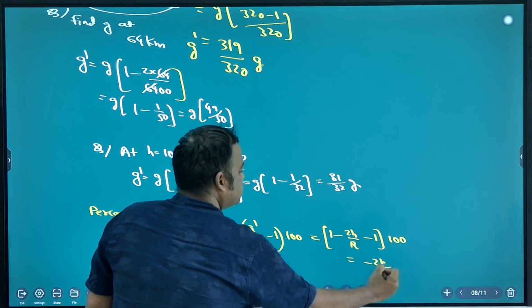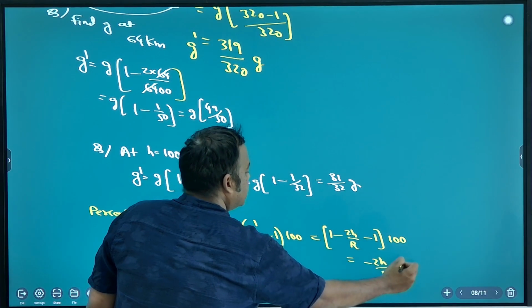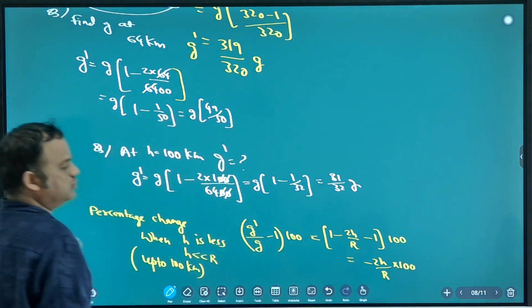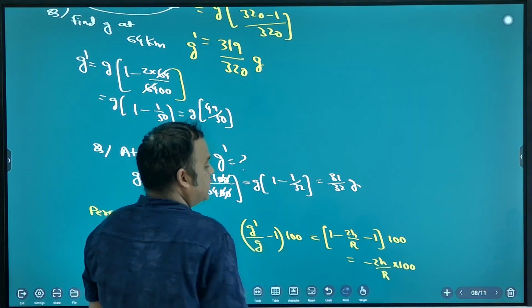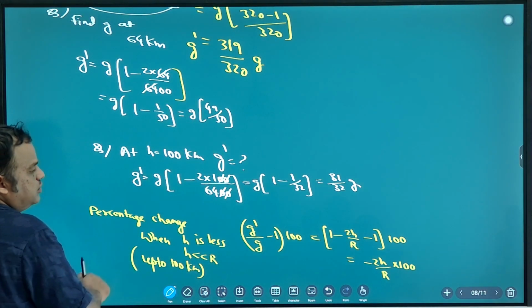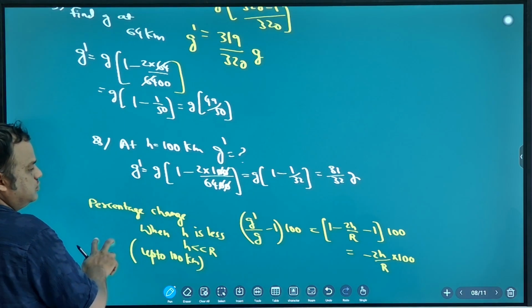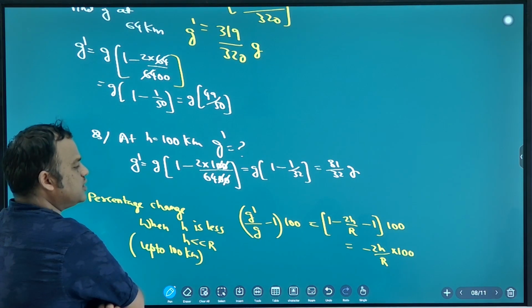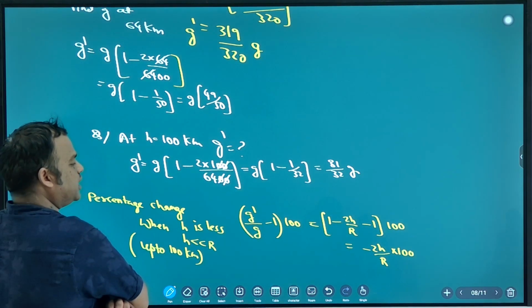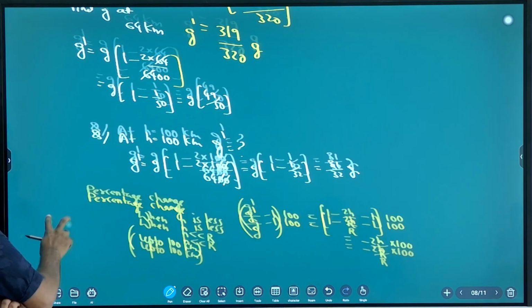Minus 2h by r into 100. This is the formula, note down. So this is the percentage change.